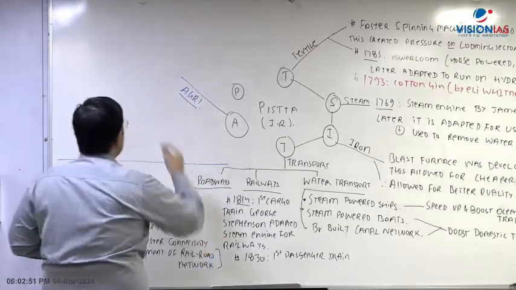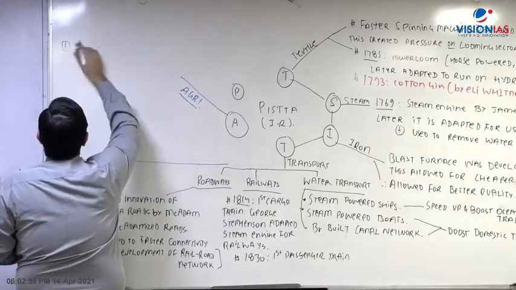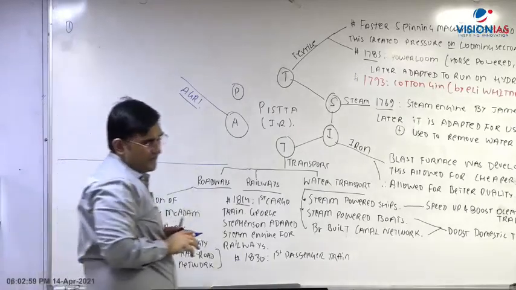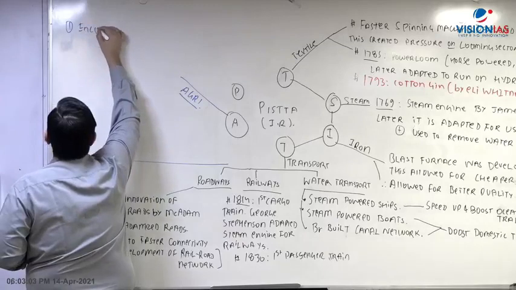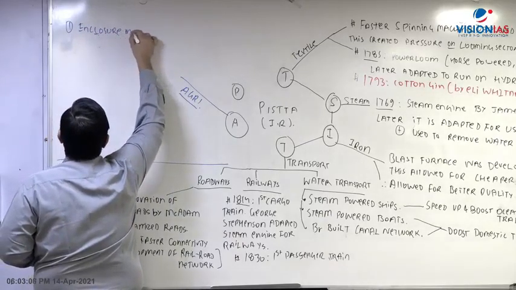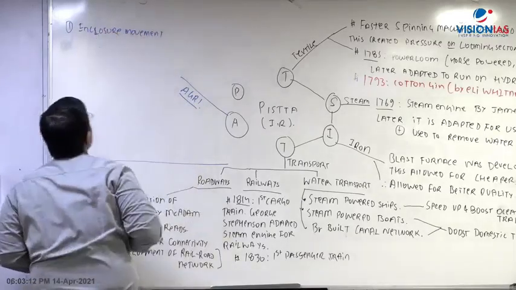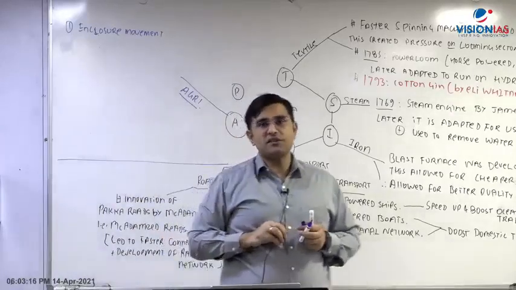First of all, the most important thing which is happening is what you call the enclosure movement. In this enclosure movement, what was the situation?